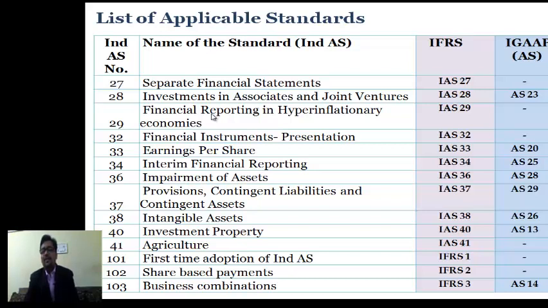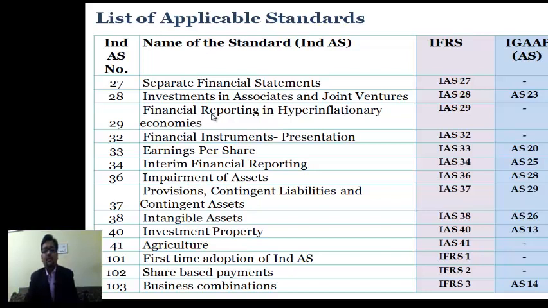We have accounting standard 23 which talks about investment in associates, and accounting standard 27 which talks about accounting for investment in joint ventures. Again, Ind AS 29 is a new standard for which guidance was not there in the existing standards. Like IAS 29, Ind AS 29 is on financial reporting in hyperinflationary economies. We do not have such a standard in our existing regime.